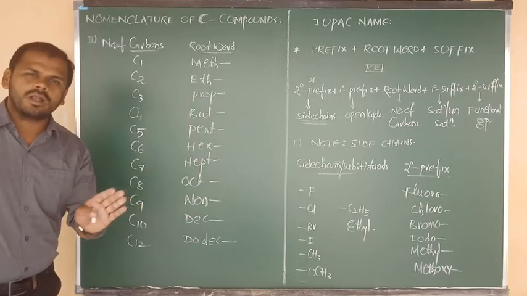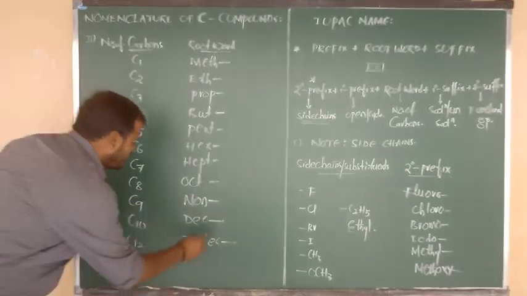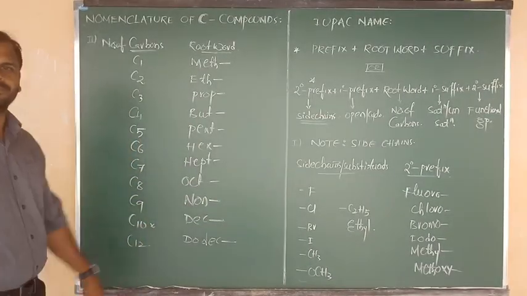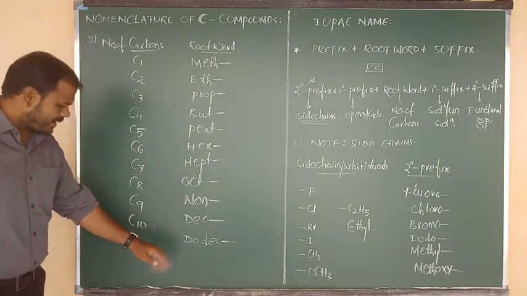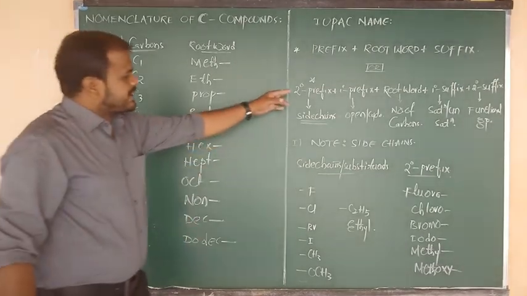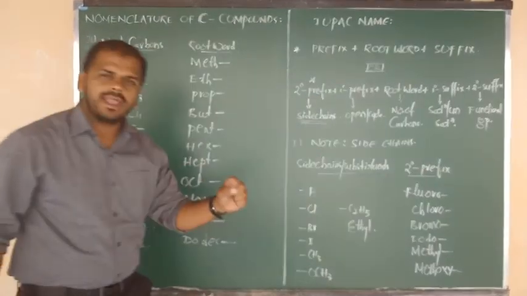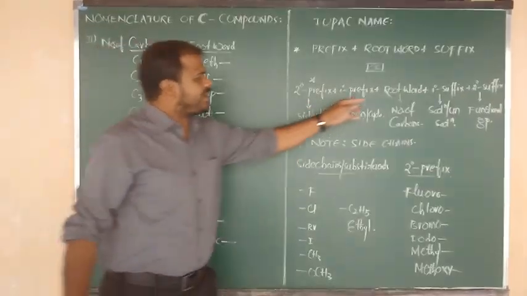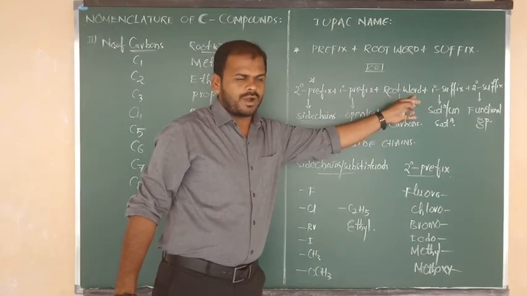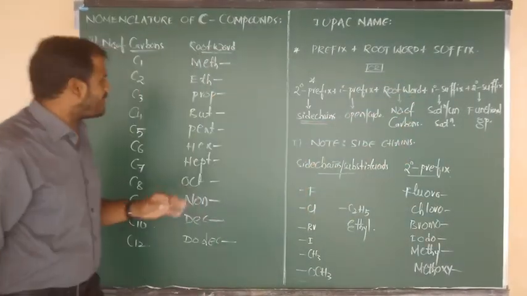Like that we can continue, but up to your level, 10 carbon information is enough. So once again, all of you, my dear students: the secondary prefix gives the information about the side chain. Every piece of information about the side chain I have covered. Next we have to focus on the root word. It gives the information about the number of carbons.